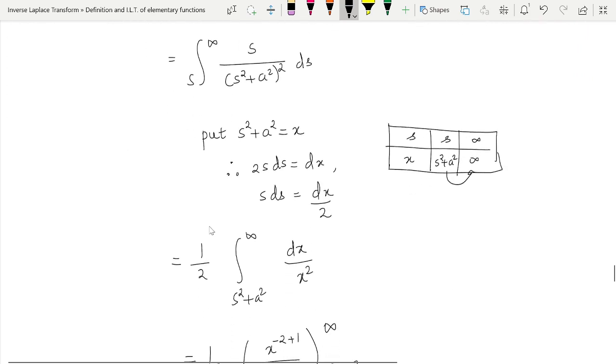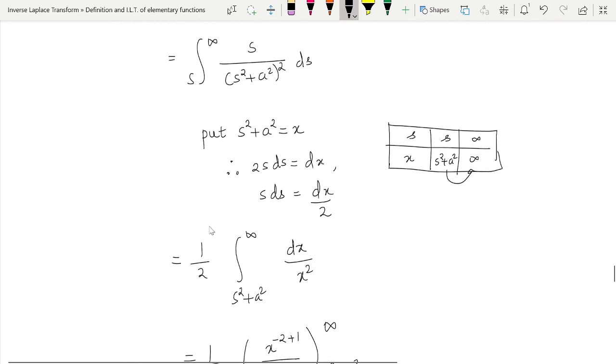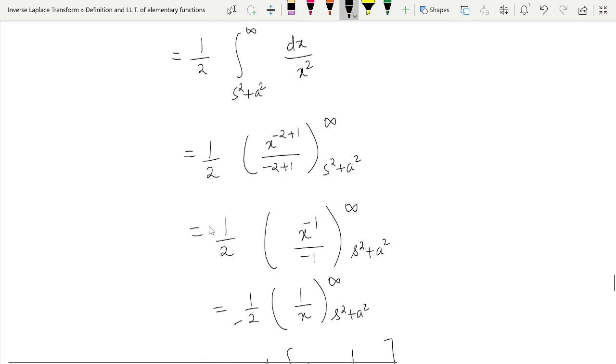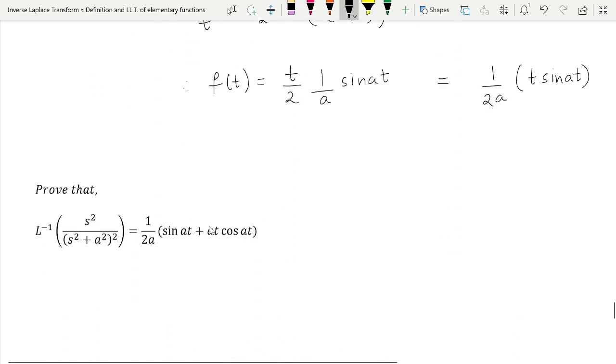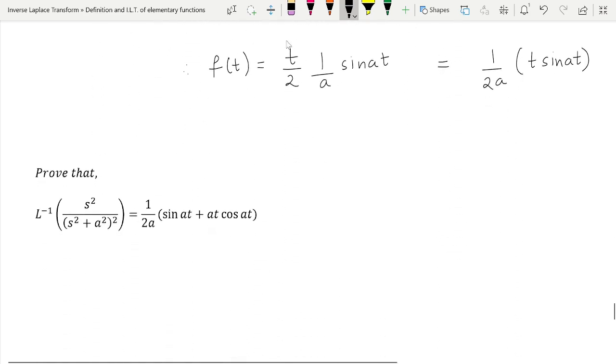Now see, these are just the calculations part, so you can see this calculation part properly, and therefore at last,